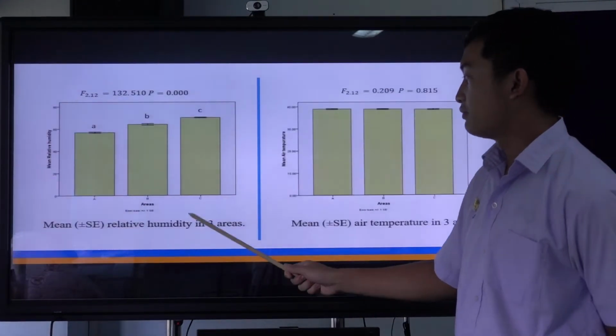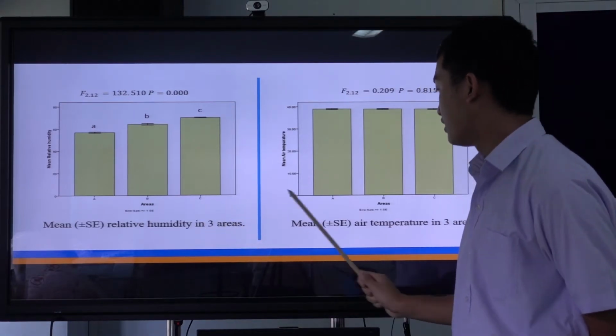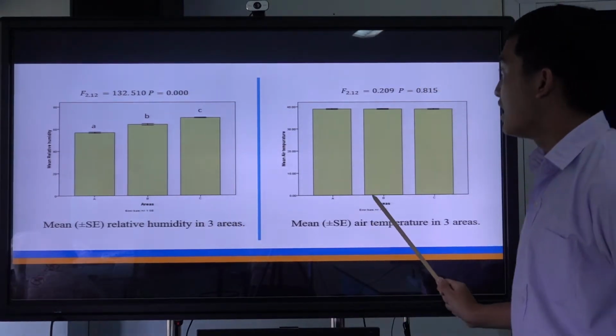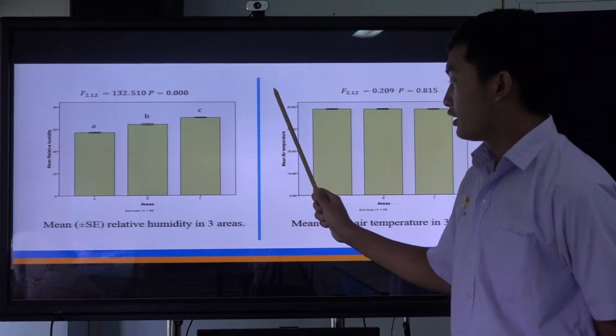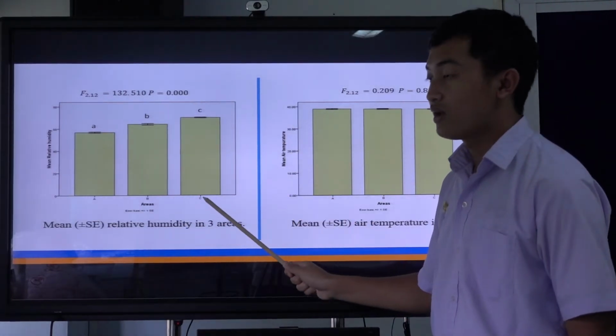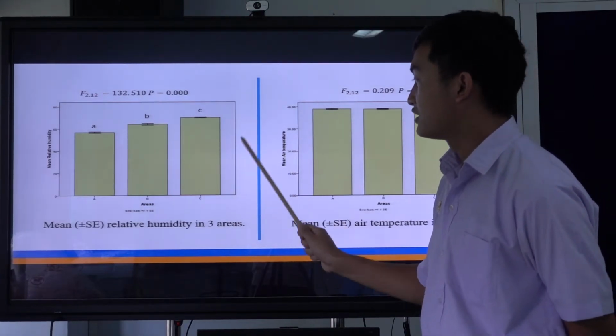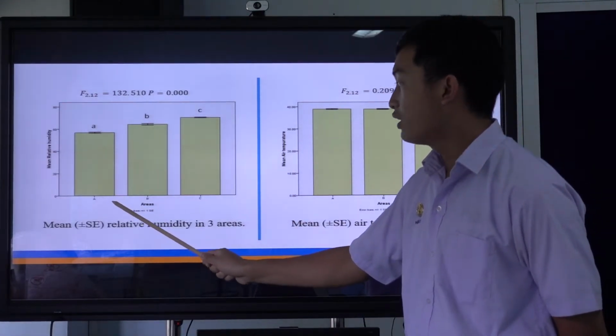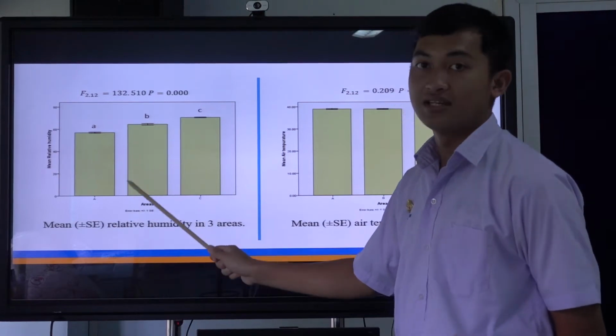And this one is the mean relative humidity in 3 areas, and this one is air temperature in 3 areas. As you see, the relative humidity is significant, and in area C the relative humidity is the most, and in the A level the relative humidity was the least.